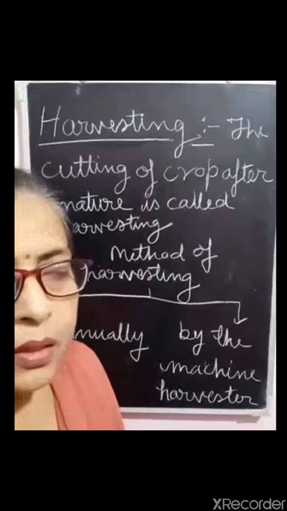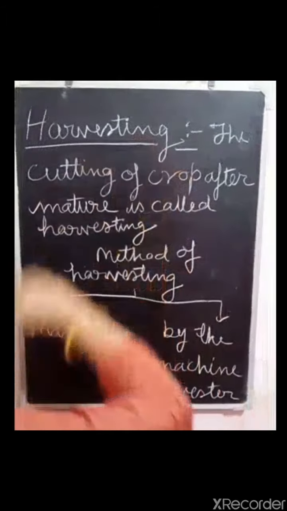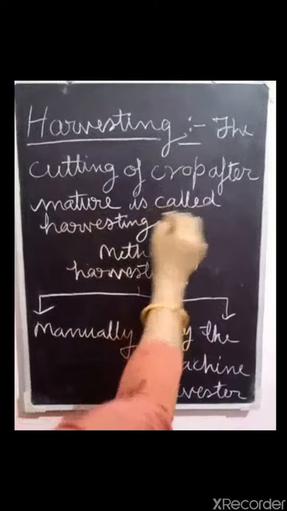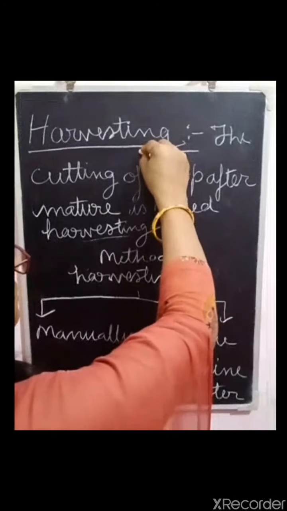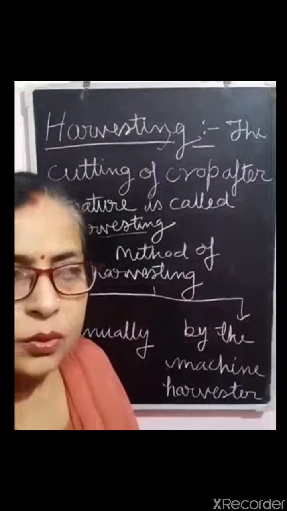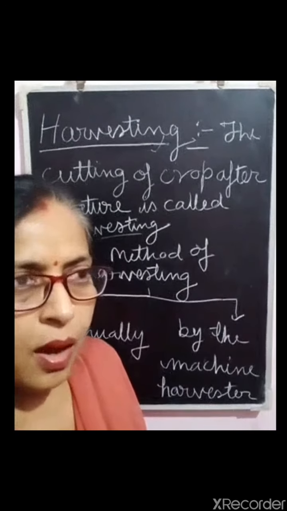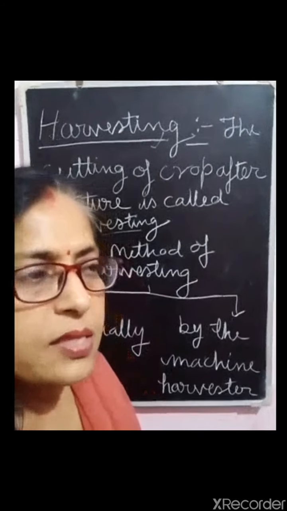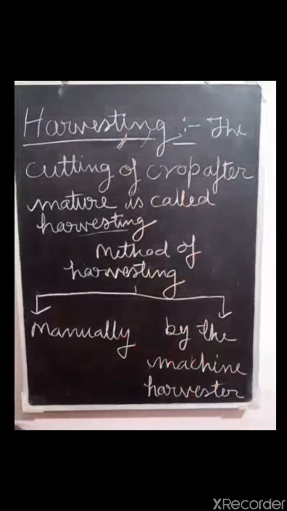Now, the next topic of agricultural practices is harvesting. The cutting of the crop after maturity is called harvesting, and it is a very important task for the farmer. If the mature crop is not harvested properly, all the hard work of the farmer will be wasted. So harvesting is a very important task for the farmer.